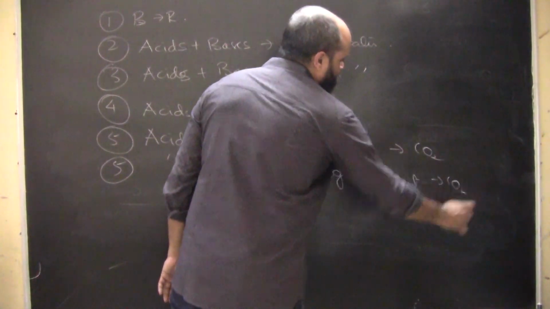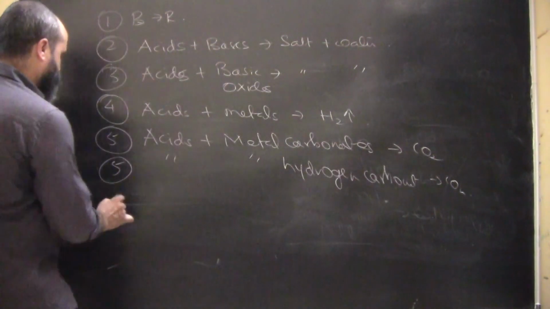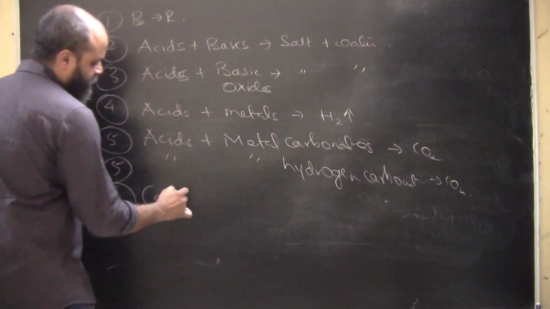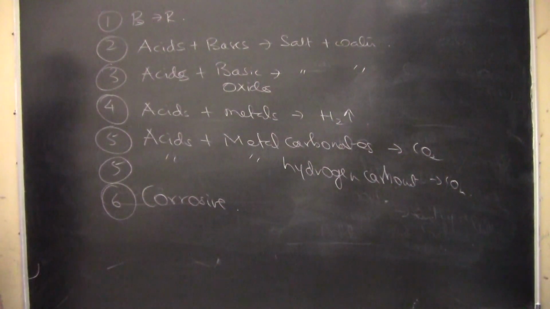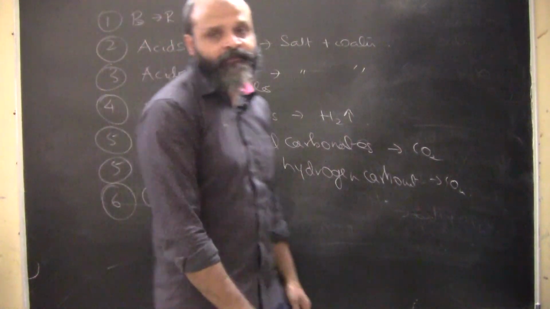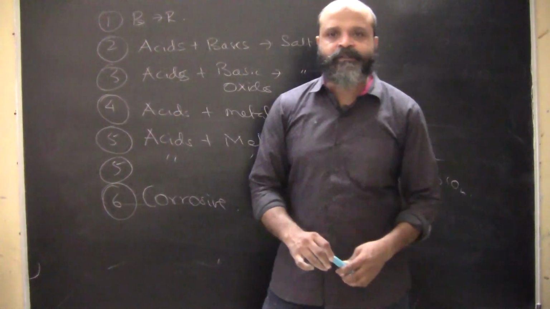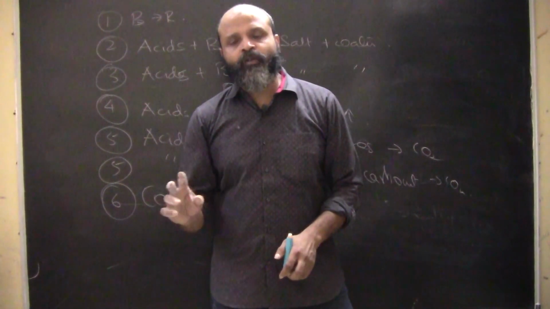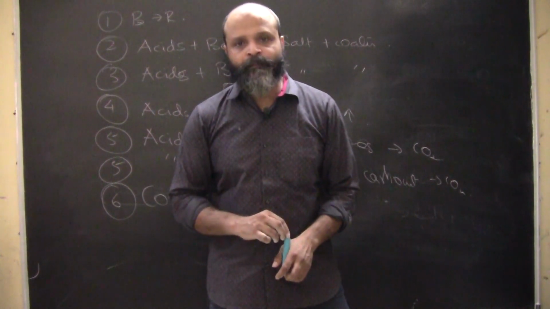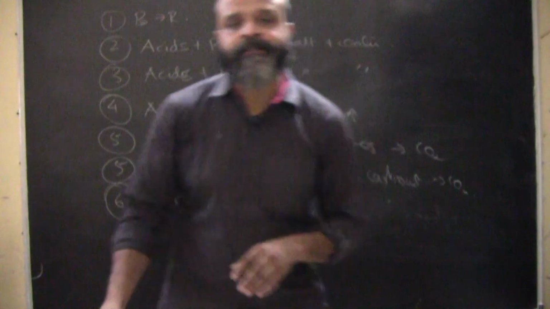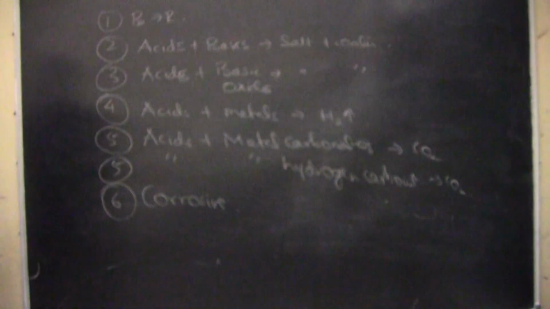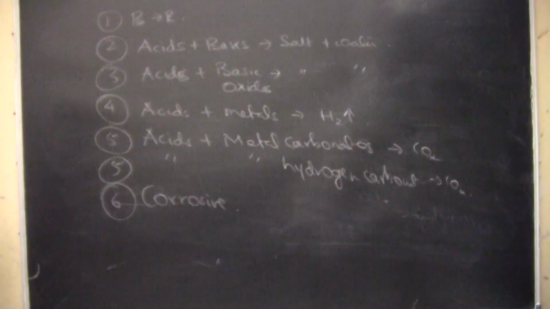Again, acids react with metal hydrogen carbonates, and in this what is produced? Carbon dioxide. The sixth property of acids is that they are corrosive in nature. Corrosive in nature means that they have a tendency to eat up metals. Strong acids are very corrosive. Weaker acids are also corrosive to an extent. However, the corrosiveness is a little slower. But anyway, both are corrosive. So these were certain properties of acids. Please make a note of it. We have discussed it at length, and we will discuss them further.